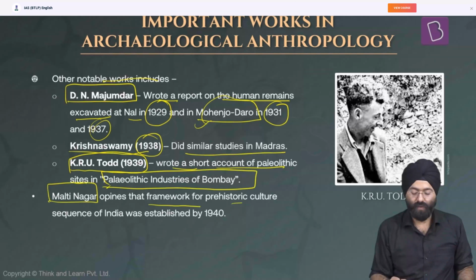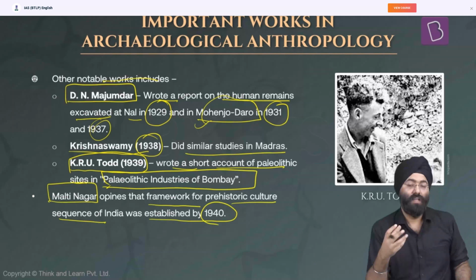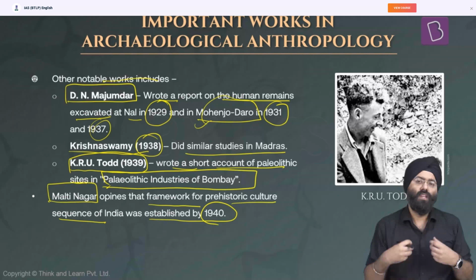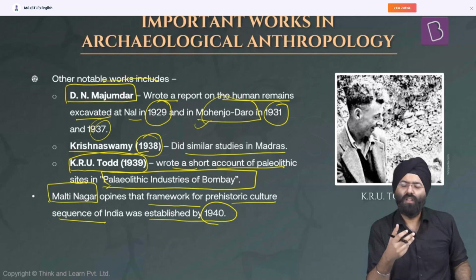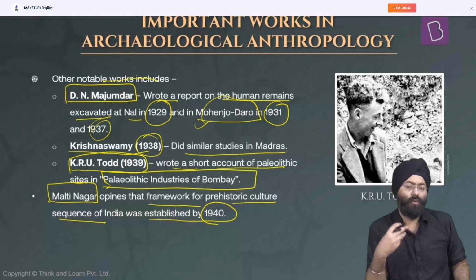Malik and Nagar open the framework for prehistoric culture. The sequence was established by 1945 due to the various excavations, particularly those of De Terra and Paterson and the work of Majumdar, Malik and Nagar. So they basically said that by 1940, due to the researches carried out by anthropologists like De Terra, Paterson, Majumdar and various other scholars, the issue of Paleolithic culture and its sequencing was somewhat sorted out. This helped in the proper organization of archaeological anthropology in India as a whole.